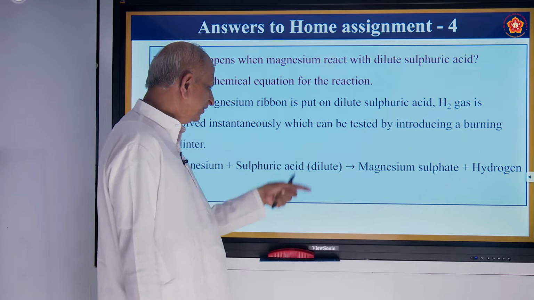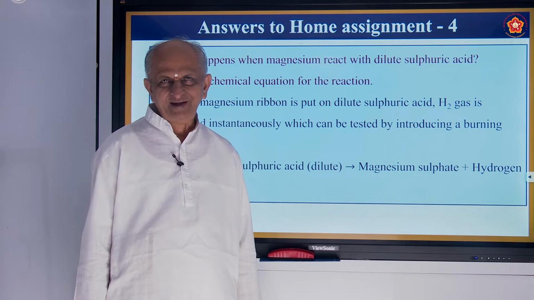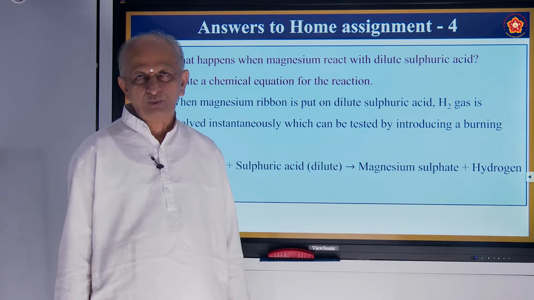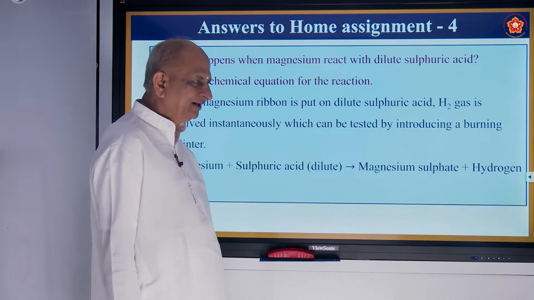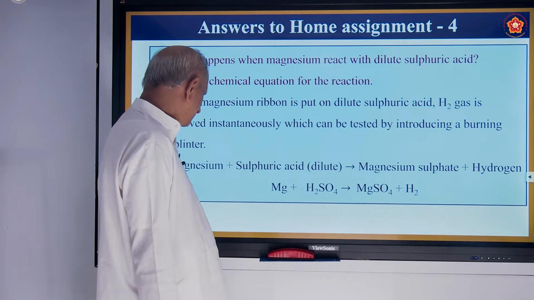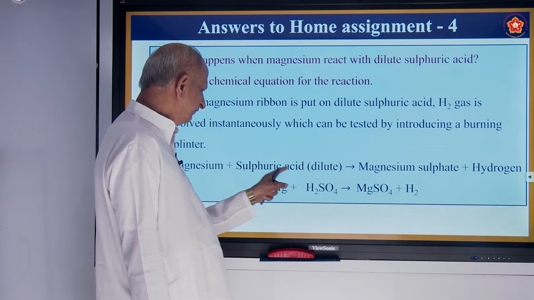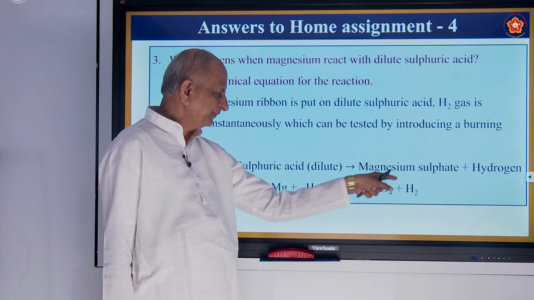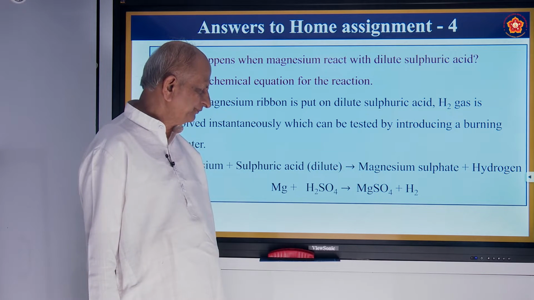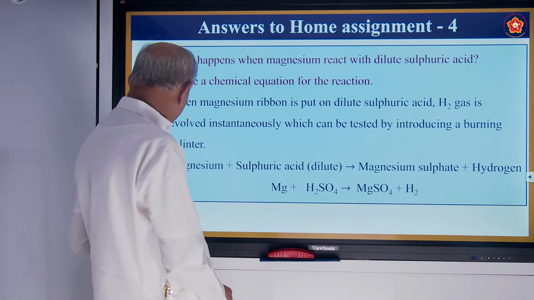So what do you mean by dilute sulfuric acid? Dilute sulfuric acid means which contains more water. If the water content is less, we call it concentrated sulfuric acid. So magnesium is Mg, sulfuric acid is H2SO4, magnesium sulfate is MgSO4, H2 is hydrogen. So here hydrogen gas is evolved.